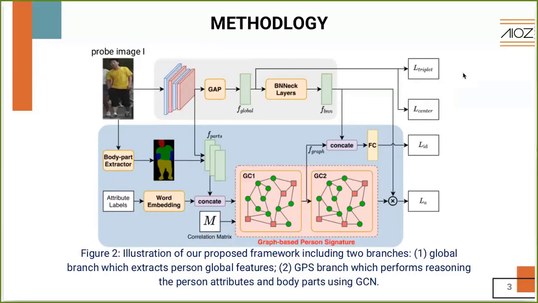Our method is a multi-branch multi-task framework, which comprises a main branch and an auxiliary branch. The main branch performs the verification step by optimizing triplet loss and center loss. The auxiliary branch performs the reasoning on the person's signature graph and also the attribute recognition.